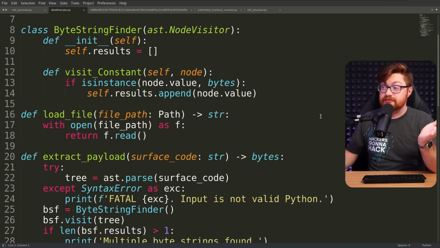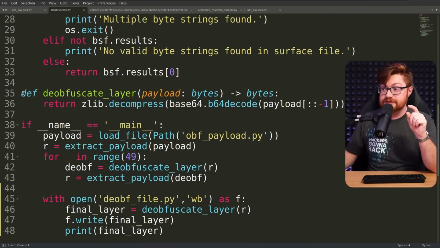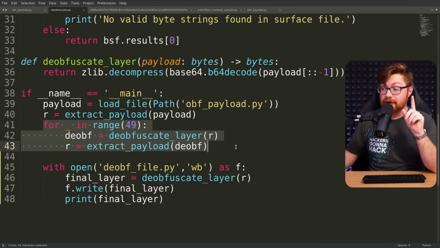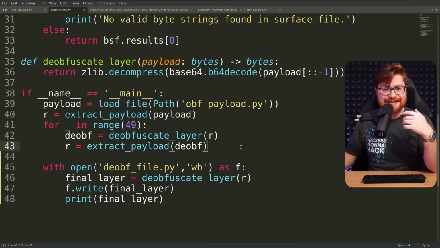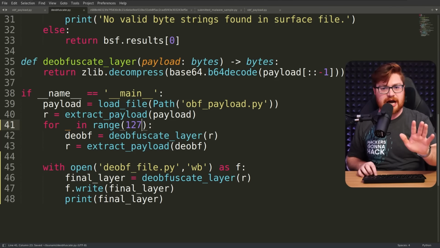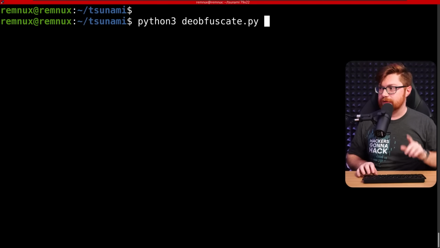They have some simple functions to be able to find byte strings and then extract everything out. And of course, the deobfuscation real component that we were chatting about, but the amount of layers that we cruise through might differ. I believe this took about 127 iterations. And again, that's just for me chatting with Phylum. And hey, they already cut through all this. So let me get back to the terminal, try and run that one more time.